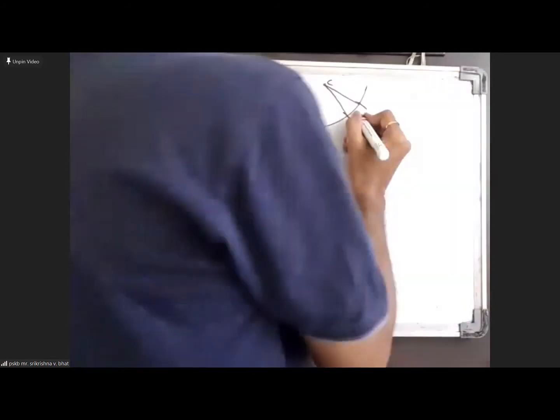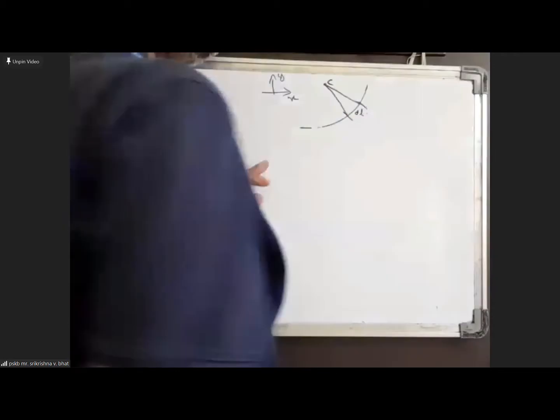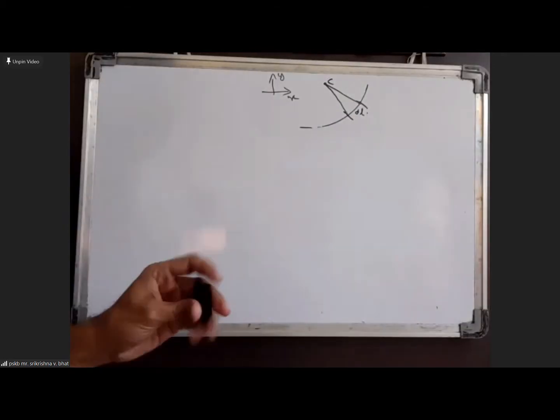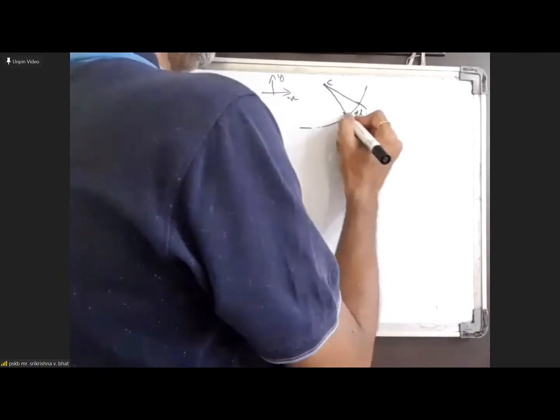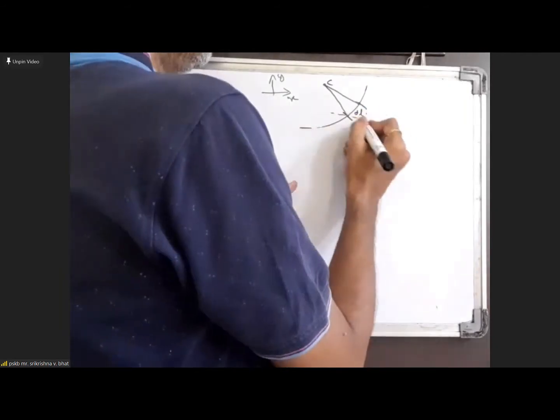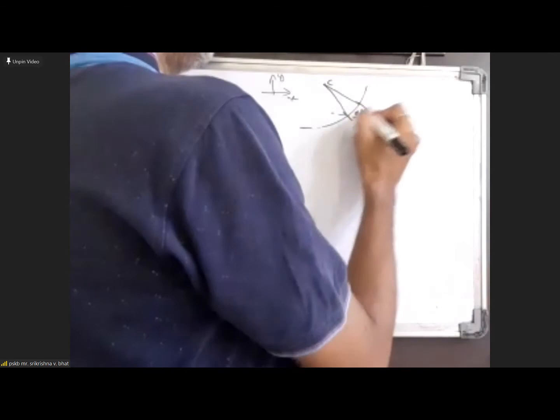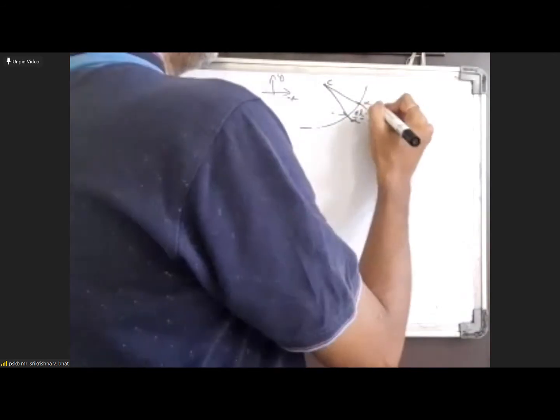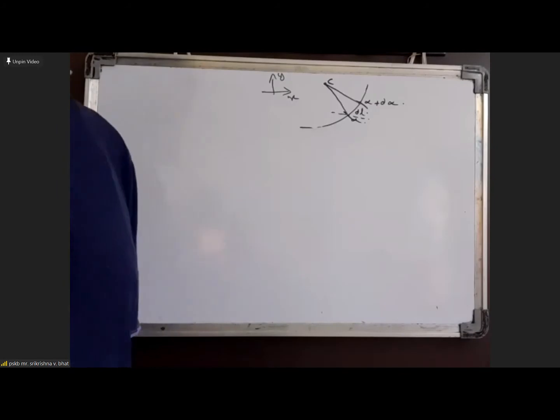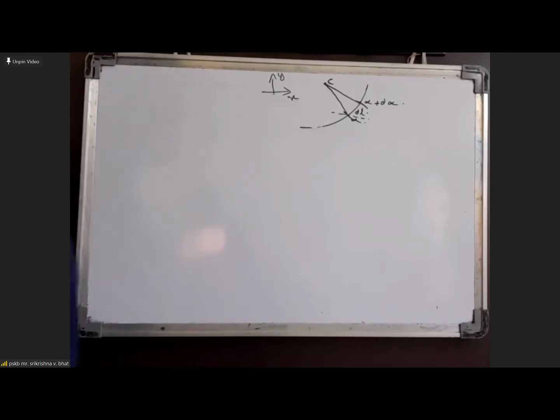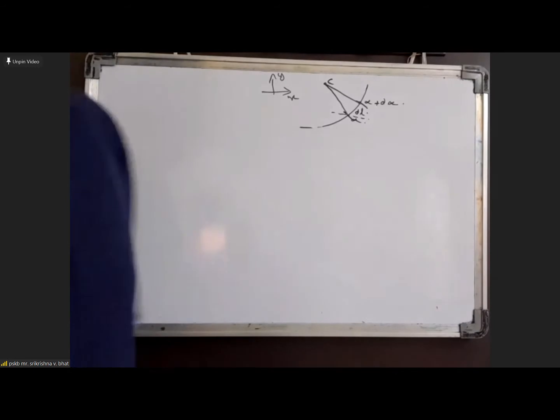The length of this element is dl. Suppose the slope of the curve has changed from alpha to alpha plus d alpha.